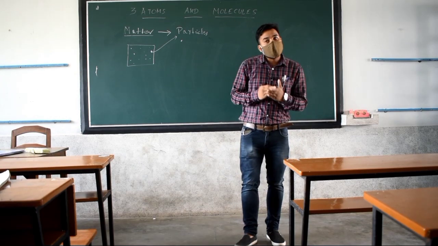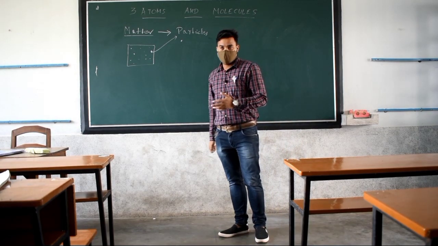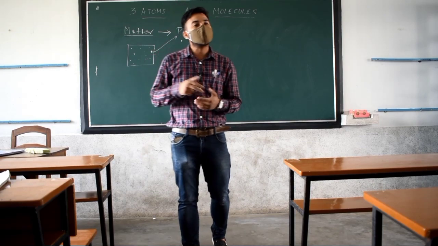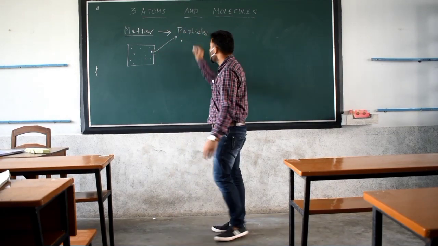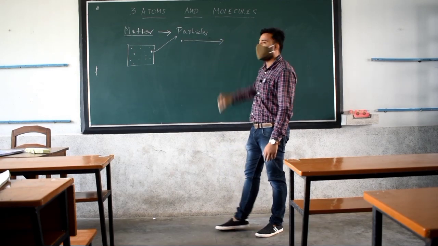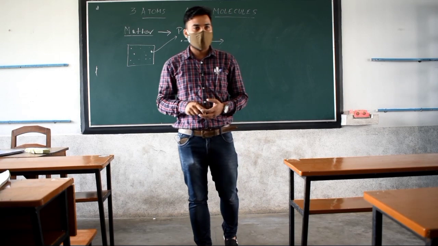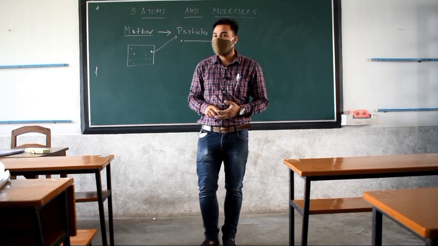Okay? If by some method I break that particle further into some pieces, then I will reach a stage where no further division will take place for that particle. You are understanding?